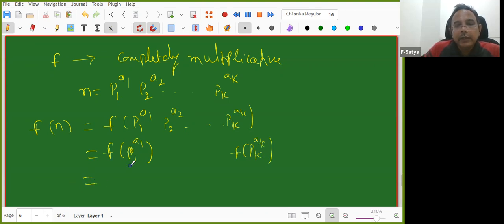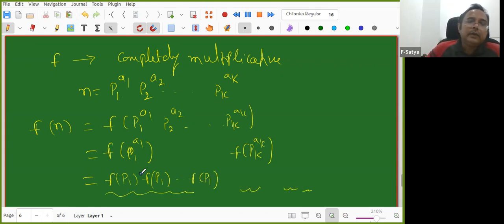Now this also I can write as f of p1, f of p1, so f of p1 a1 times. Like that I'll write. So now in order to know the f of n value, I need to know it at primes only. So beautiful. In order to know the function, it is sufficient to know only at primes.